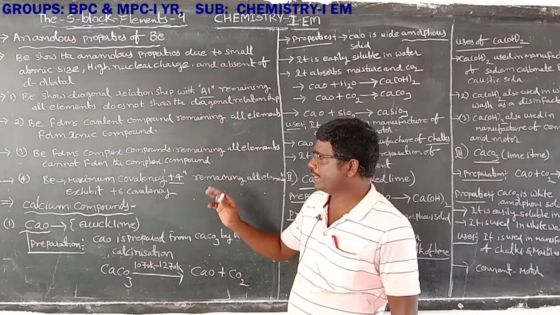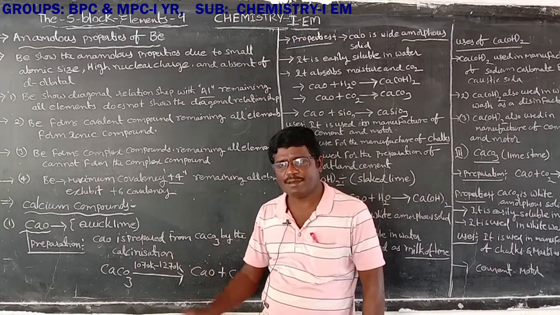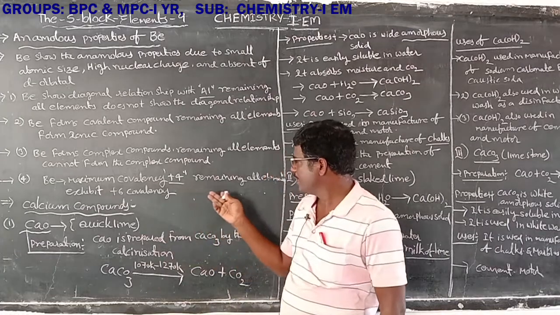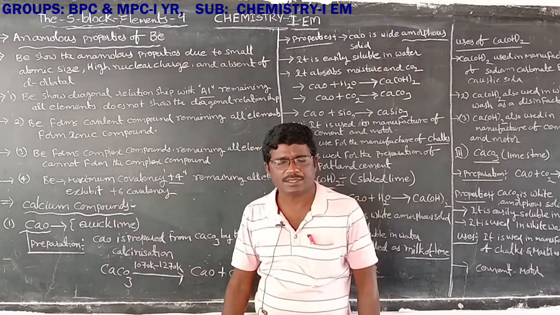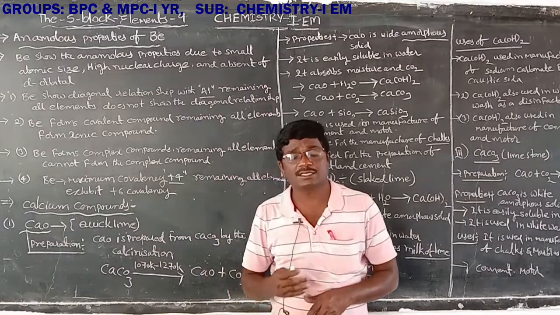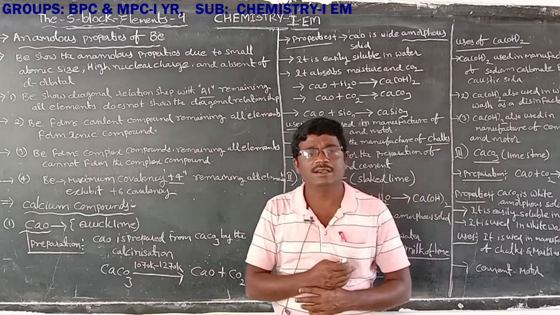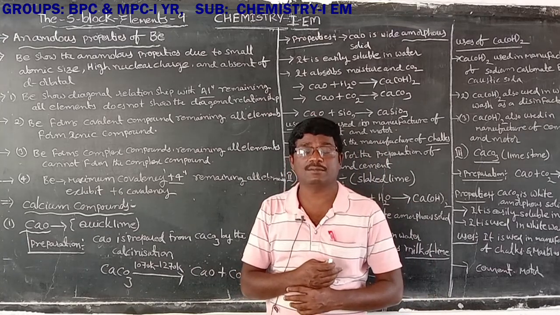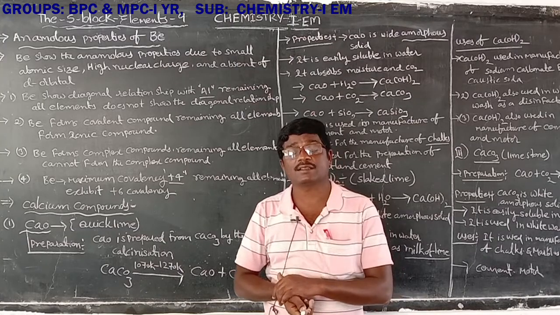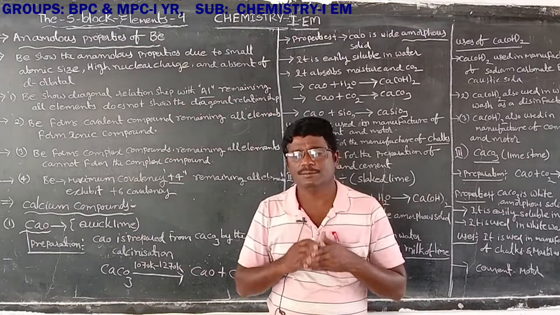Next one, beryllium's maximum covalency is 4. The remaining elements exhibit a maximum covalency of 6. Next one, beryllium does not give a flame test. Magnesium, calcium, strontium and barium give flame tests with different colors. That is the anomalous properties of beryllium.